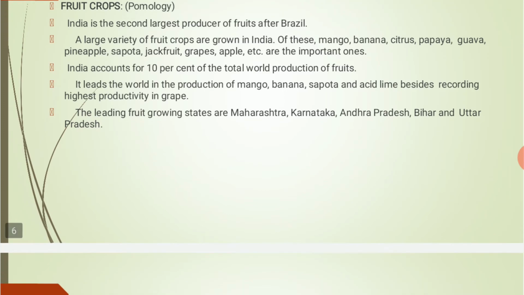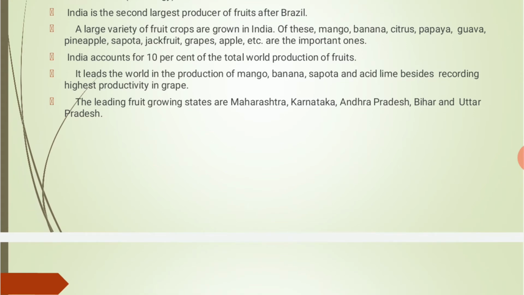A large variety of fruit crops are grown in India. Of these, mango, banana, citrus, papaya, guava, pineapple, sapota, jackfruit, grapes, apple, etc. are the important ones. So these are the fruits which are cultivated in India in a large amount.